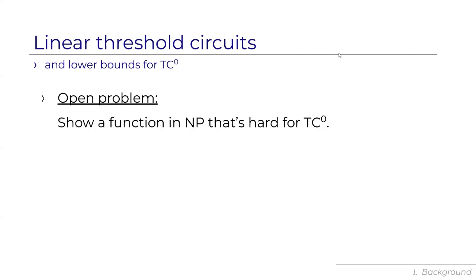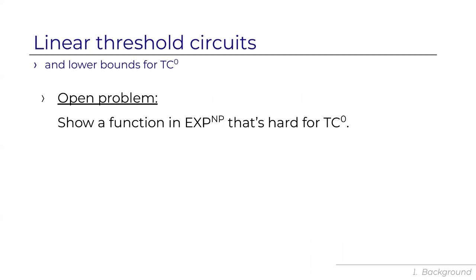And here's an open problem. Show an explicit function, say a function in NP, that's hard for TC0. We don't know how to solve this, and in fact, we seem quite far away. We don't even know how to show a function in EXP^NP that's hard for TC0. And this is an important open problem.